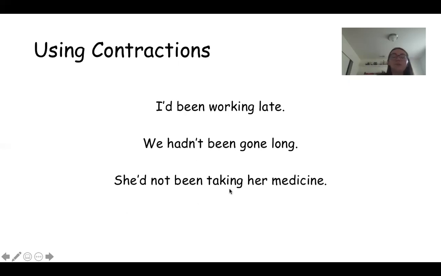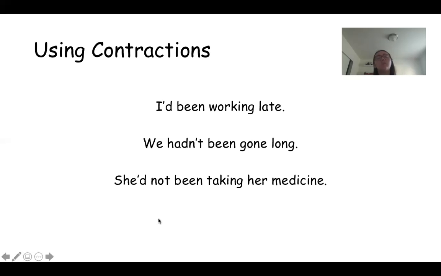Now this last one, when you use the negative and you say she'd or he'd, when you combine the subject and had, and then you say not, this one isn't as common in English anymore. It seems kind of like you're talking like from the 1800s or something. It sounds like it's how people used to talk, right? But it's still correct. So if you do say it like this, it's not wrong. It's just kind of an older way to say it.